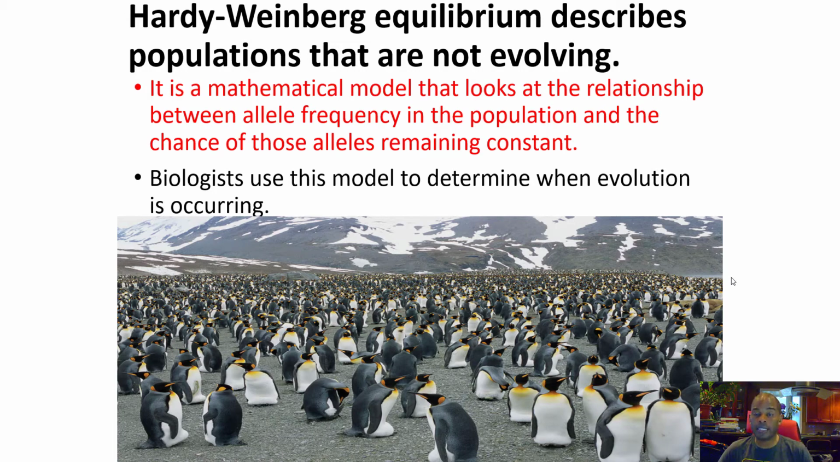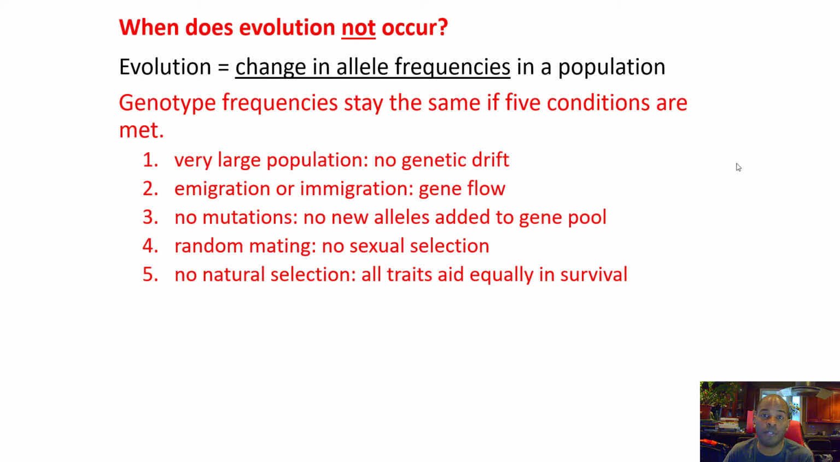Well, just like in genetics, with the Punnett square prediction, we also have a mathematical model here that will allow us to determine if evolution has occurred. And that mathematical model is known as the Hardy-Weinberg equilibrium. It is named after the two mathematicians who put this together. And this model will allow us to determine if evolution has occurred or not occurred.